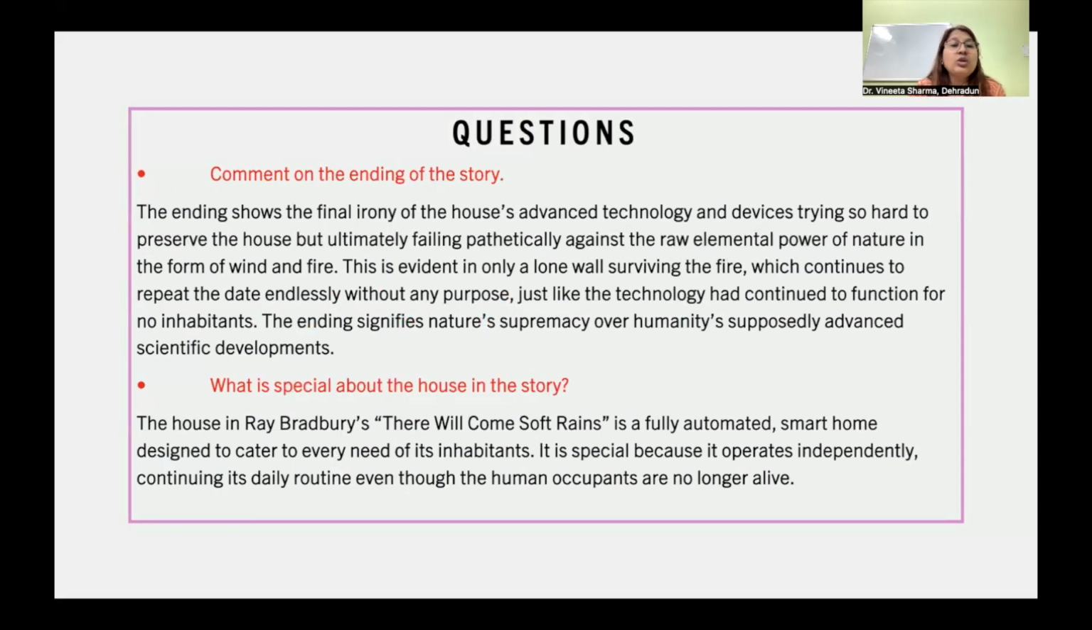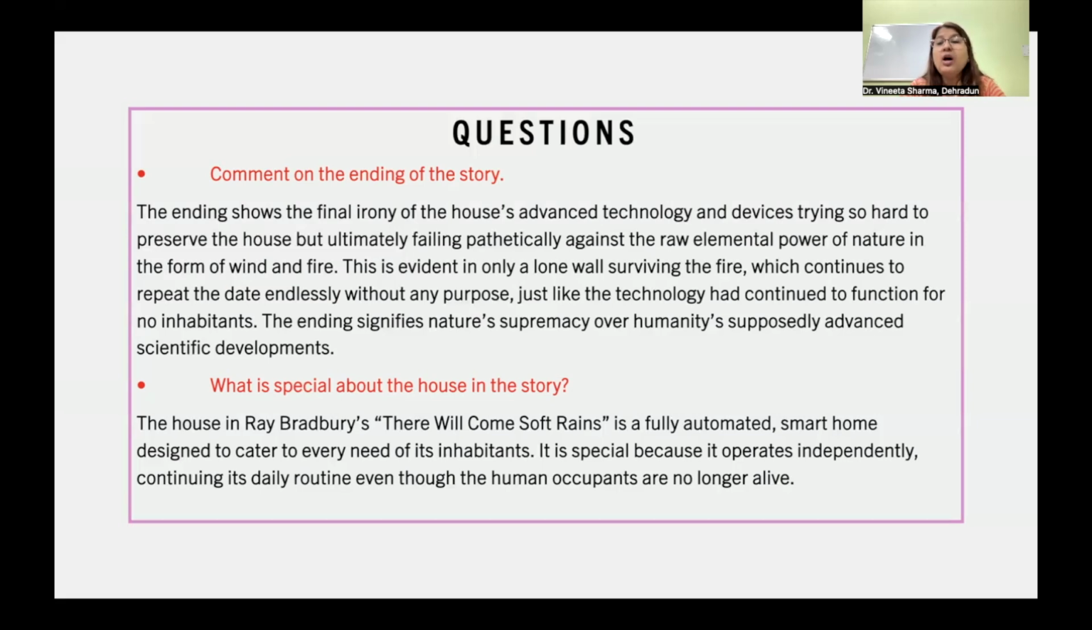Comment on the ending of this story. The ending shows the final irony of the house's advanced technology and devices trying so hard to preserve the house, but ultimately failing pathetically against the raw elemental power of nature in the form of wind and fire. This is evident in only a lone wall surviving the fire, which continues to repeat the date endlessly without any purpose, just like the technology had continued to function for no inhabitants. The ending signifies nature's supremacy over humanity's supposedly advanced scientific developments.